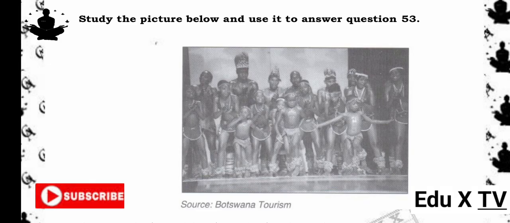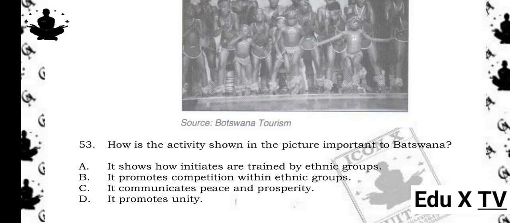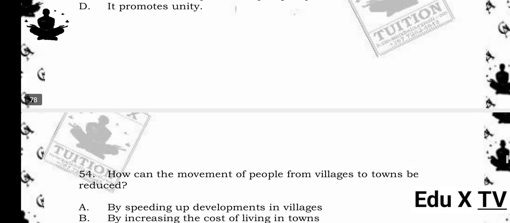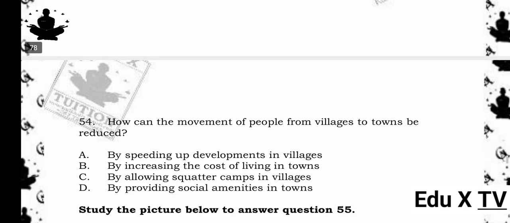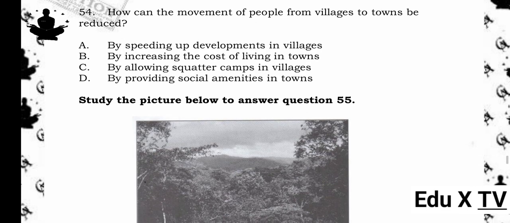Study the picture below and use it to answer question 53. How is the activity shown in the picture important to Botswana? A. It shows how initiates are trained by ethnic groups. B. It promotes competition within ethnic groups. C. It communicates peace and prosperity. D. It promotes unity. The answer is D. It promotes unity. Reason being, the image shows a cultural or traditional dance. Such activities bring people together, preserve heritage, and promote national unity.